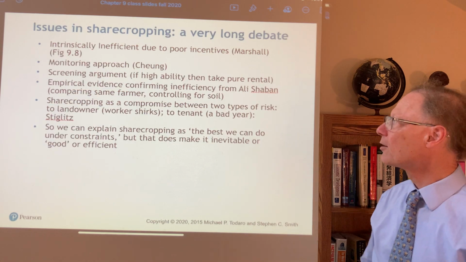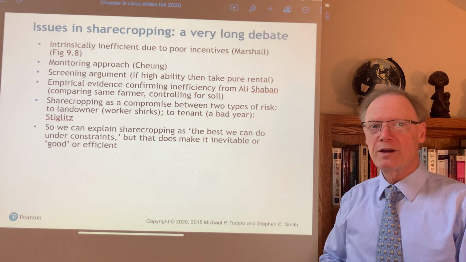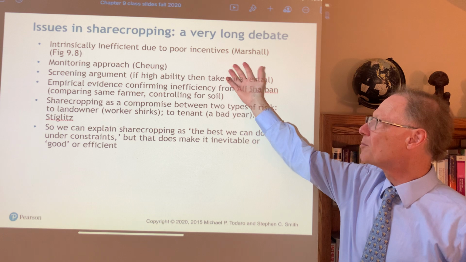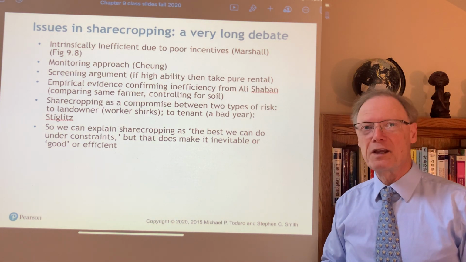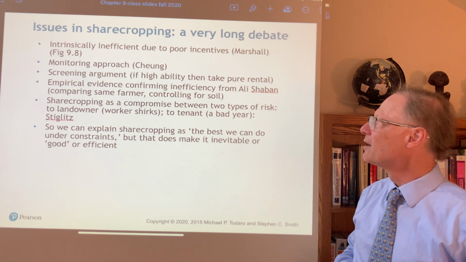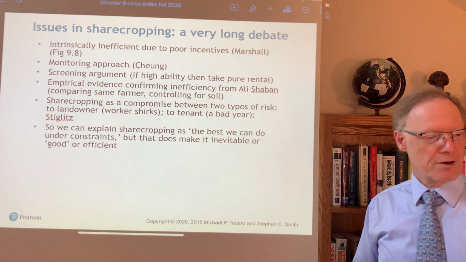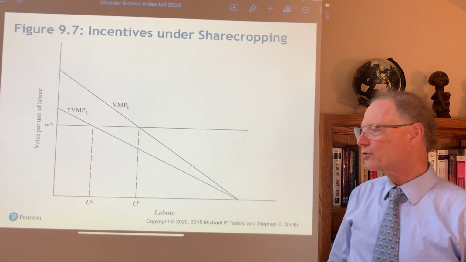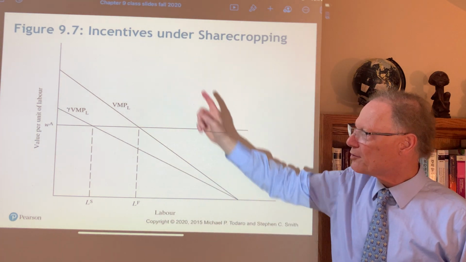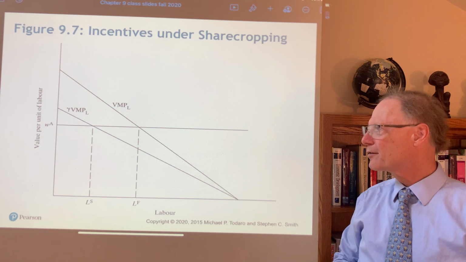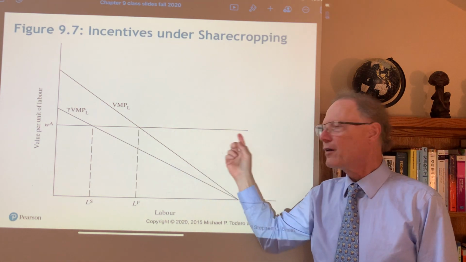So what about sharecropping? It has a very long history of debate. Alfred Marshall was the first to point out that it is intrinsically inefficient because of its poor incentives. And what he had in mind, in simple terms, was this. We have labor on the x-axis, we have dollars per unit of labor on the y-axis. Here, as usual, we have the alternative wage.